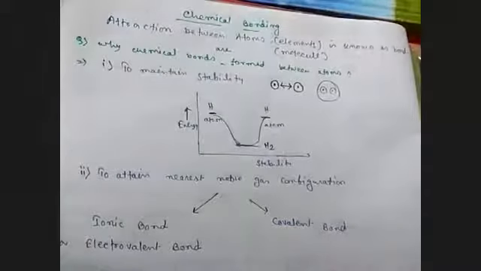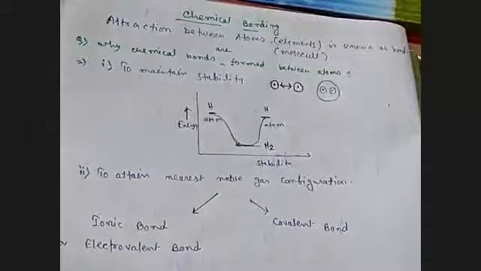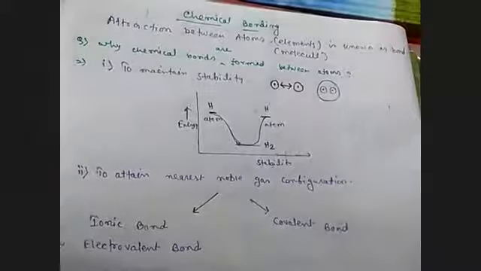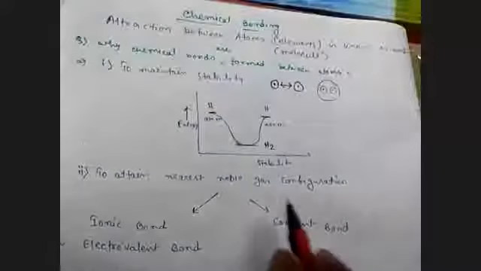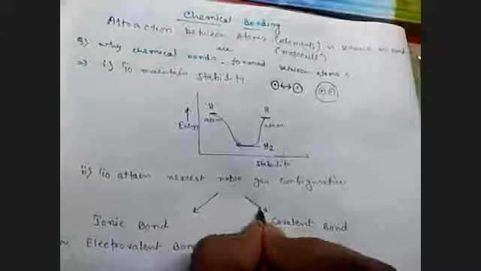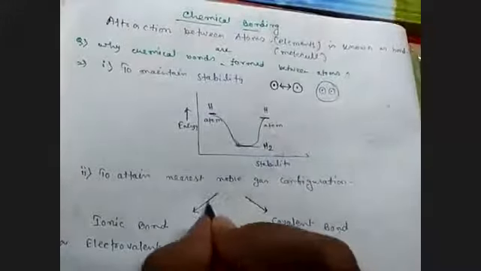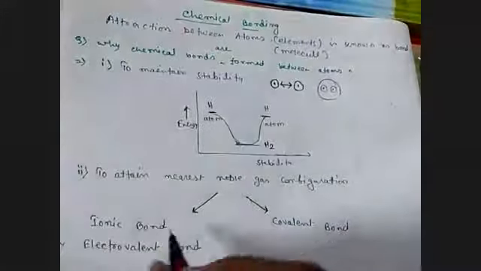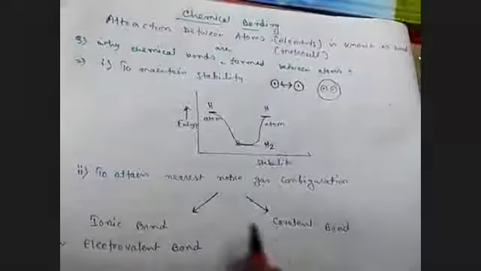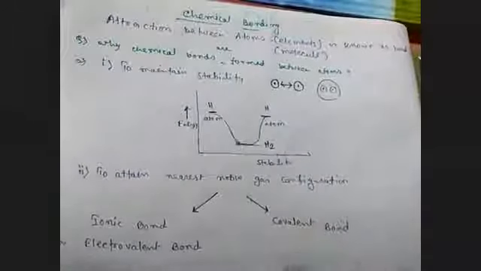One more kind of bond is known as the coordinate bond. We will discuss that later; at present we are discussing only ionic and covalent. After that, coordinate will be discussed.